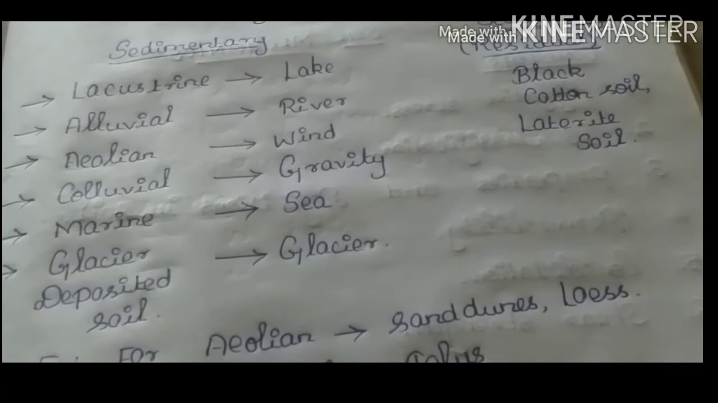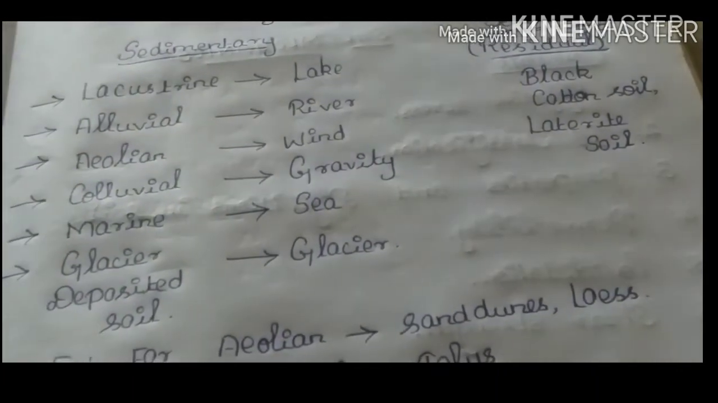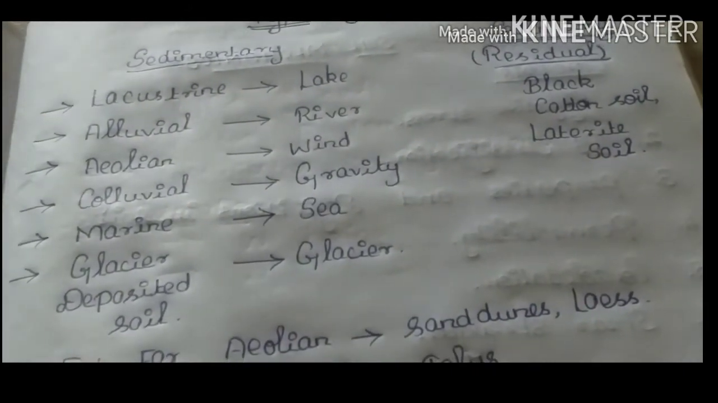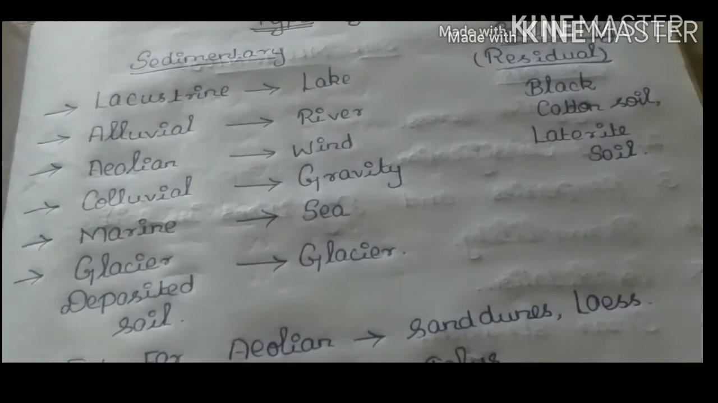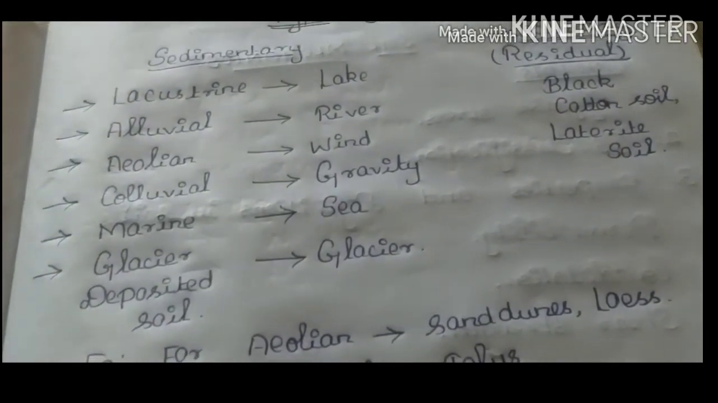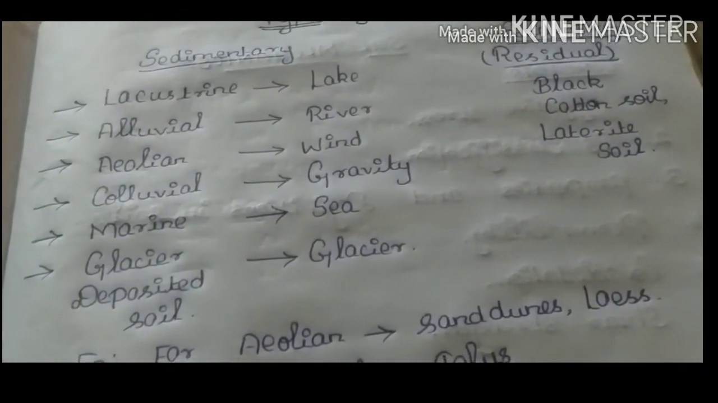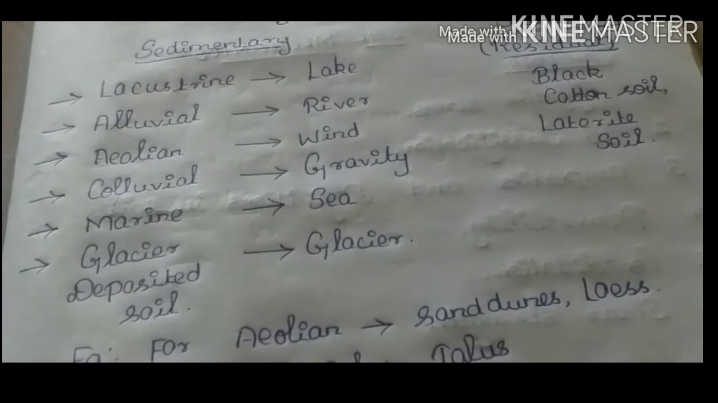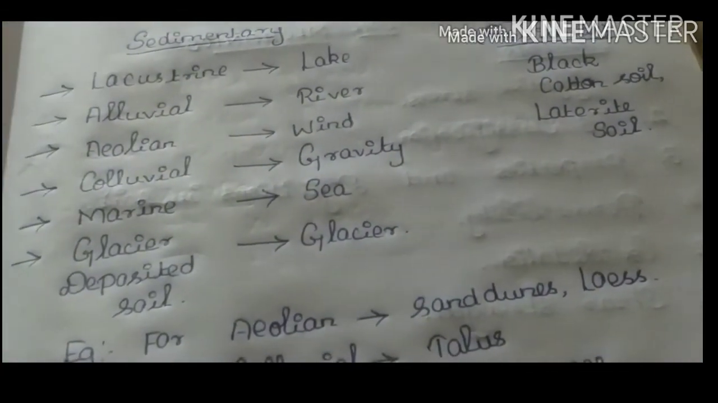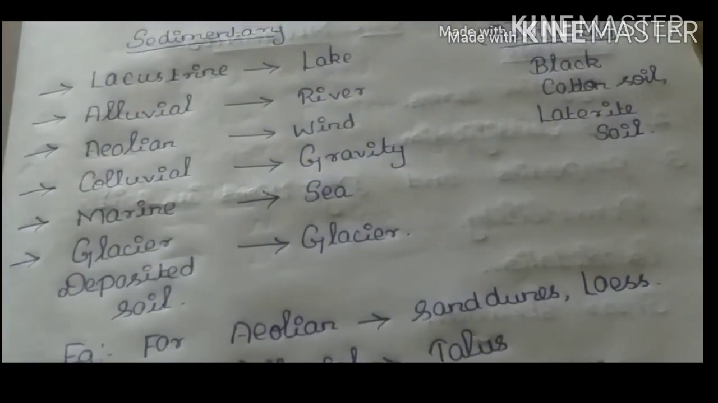In sedimentary soil, there are various types like lacustrine, alluvial, aeolian, colluvial, marine, glacial, like that. It is based on the mode of transportation or deposition. If it is transported or deposited by lake, it is said to be lacustrine. If it is transported or deposited by river, it is said to be alluvial. If it is transported or deposited by wind, it is said to be aeolian. If it is transported or deposited by gravity, it is said to be colluvial, like that. For sea, marine, for glacier deposited soil, glacial.